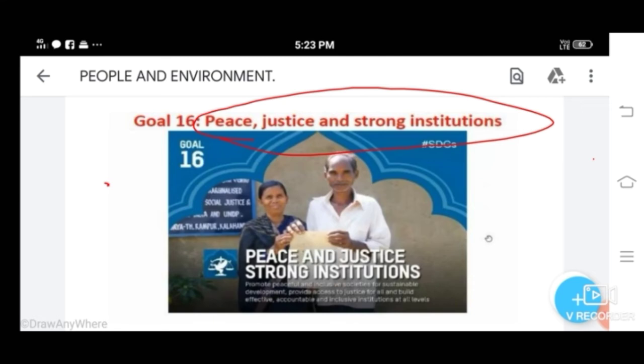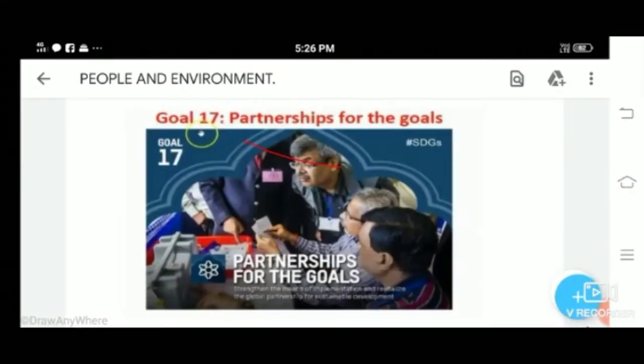Okay, then the last goal, partnership for the goals. The global goals can only be achieved if we work together. International investment and support is needed to ensure innovative technological development and fair trade, especially for developing countries. It also strengthens worldwide partnership.